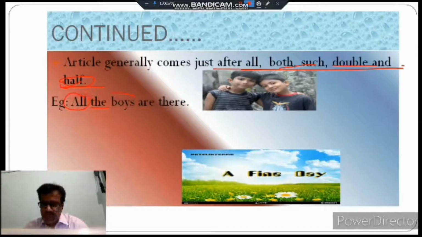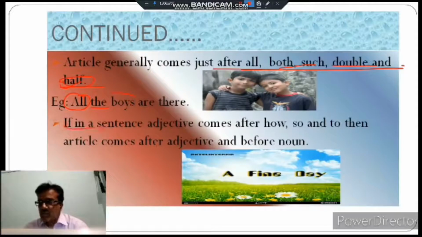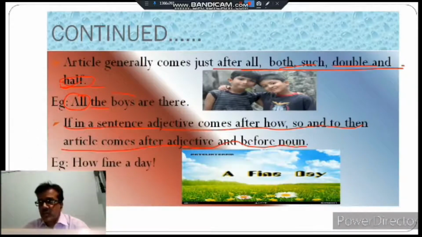Now in last I am teaching you, I am telling you, if in a sentence adjective comes after how, so, and to, then article comes after adjective and before noun. Do you understand? If in a sentence article comes after how, so, and to, then article comes after adjective and before noun. You are looking in a sentence, how fine a day.